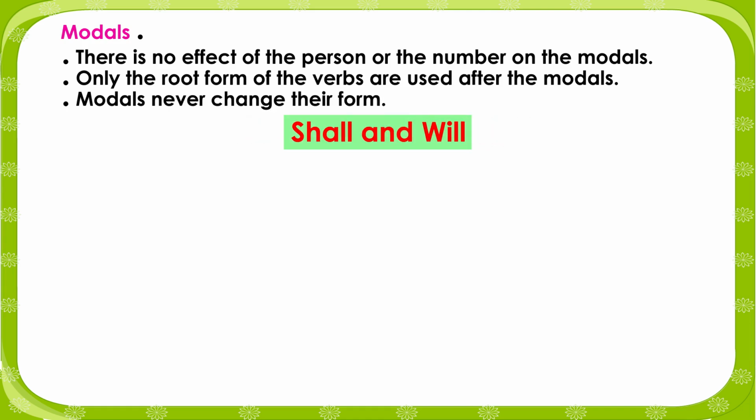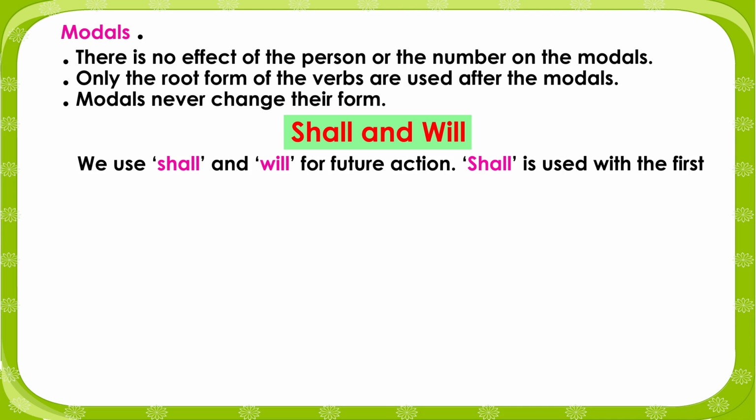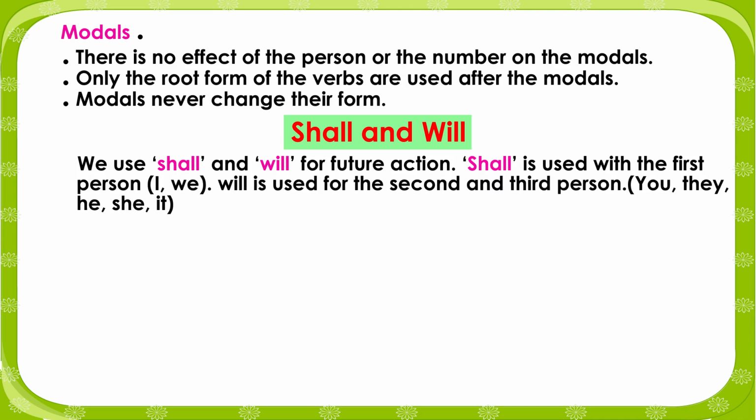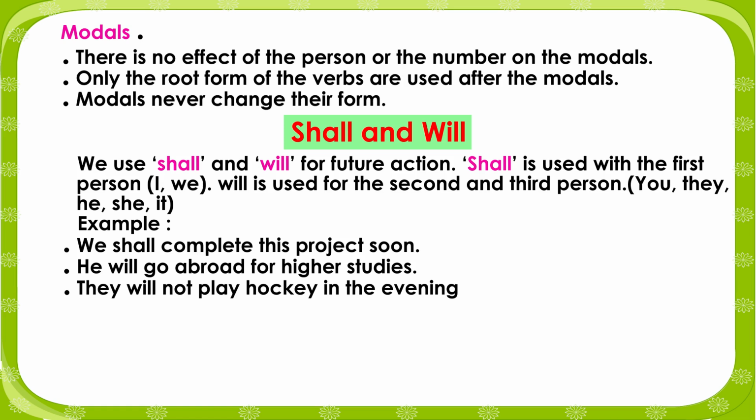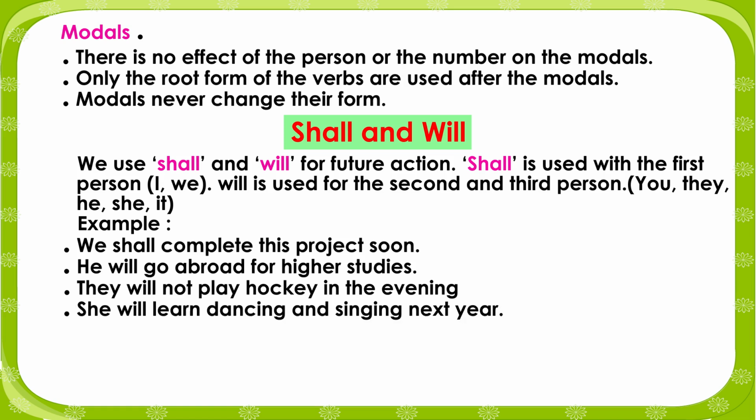Shall and will. We use shall and will for future action. Shall is used with the first person, I, we. Will is used for the second and third person. You, they, he, she, it. Example. We shall complete this project soon. He will go abroad for higher studies. They will not play hockey in the evening. She will learn dancing and singing next year.